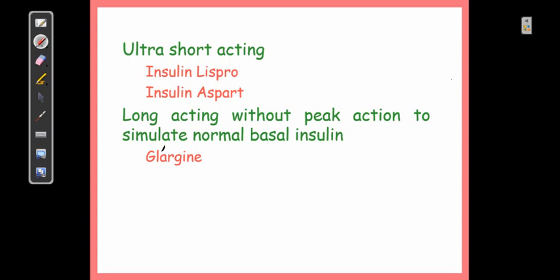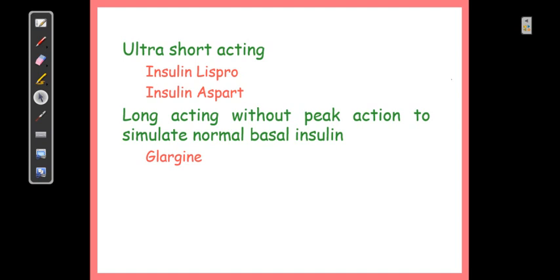Sometimes basal insulin secretion gets compromised. Because the body senses that the exogenous supply is available, it could reduce or stop the synthesis of insulin. In such a case, stimulation of normal basal insulin is equally important, and glargine can be a very good choice.